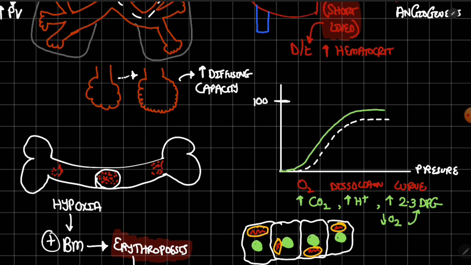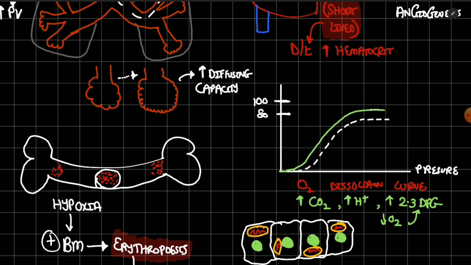Now tell me one thing, if the pressure of oxygen in the blood is decreasing, at a certain point it will hit 80%, for example here. What will happen at this 80%? Basically there will be a rapid fall after 80%. So to avoid this rapid fall, the graph is shifted to the right.